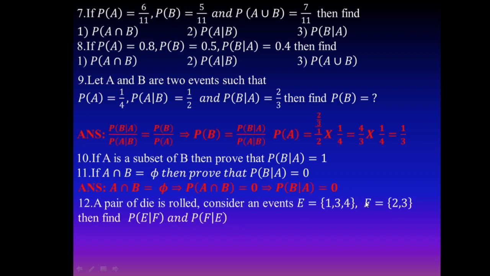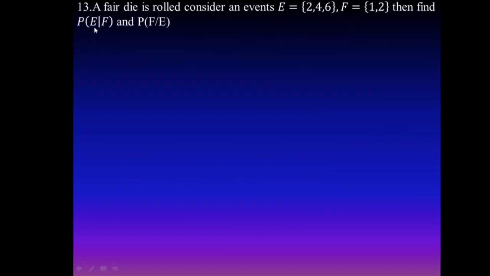Here E and F are given. You know that the number of elements of E is 3, and the number of elements of F is 2. Then find the value of E intersection F. It contains a singleton set, that is, a simple event containing 3. Therefore, the number of elements of E intersection F is 1. Using the formula, probability of E given F is n of E intersection F divided by n of F. Probability of F given E is n of F intersection E, or E intersection F, divided by n of E. Substitute the values.